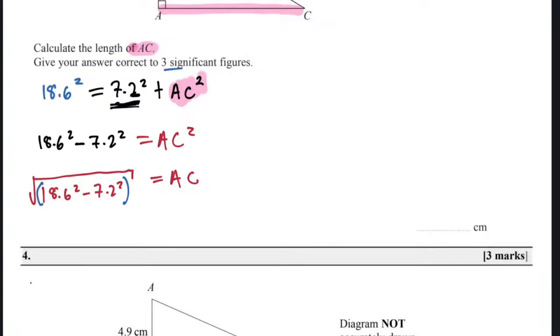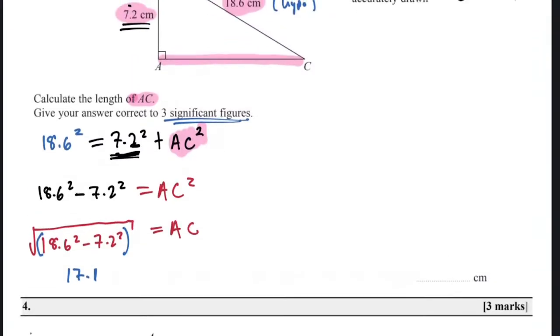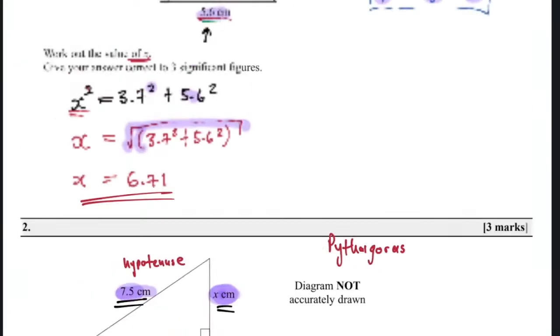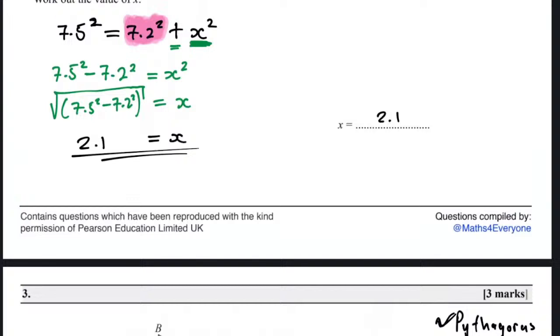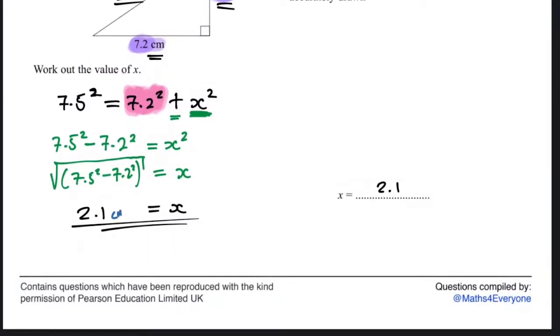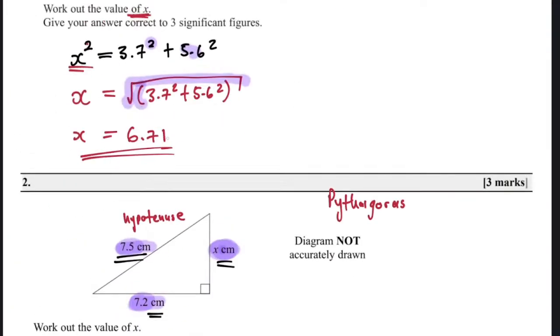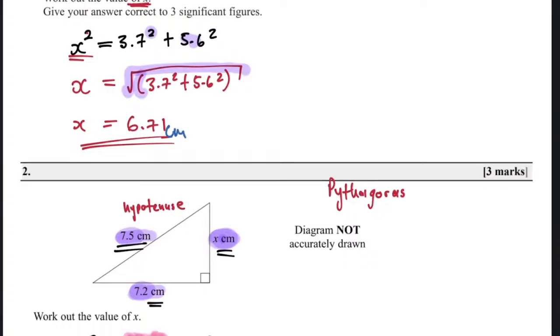They say to three significant figures, so it's like 17.1 is the AC. Okay? 17.1 centimeters. Since everything is centimeters, this is the AC. Let me say: square root, open bracket, 18.6 squared, minus 7.2, right?